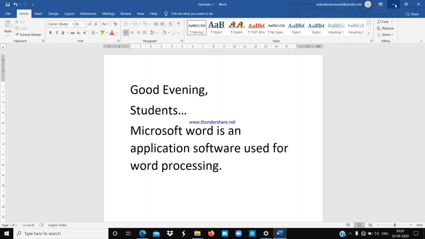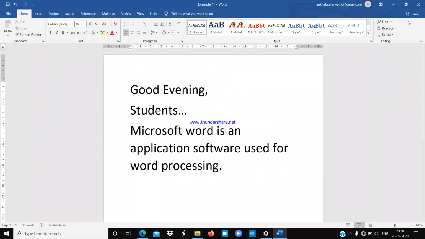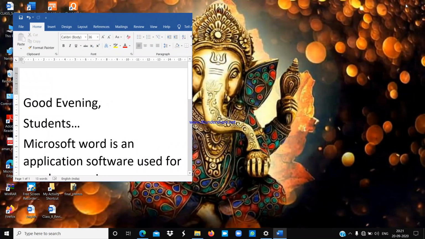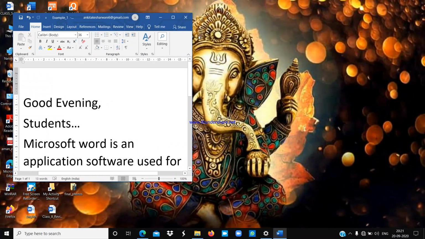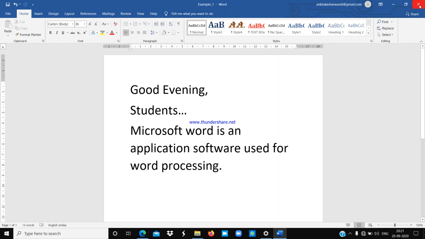Using this you can minimize your application. Using the maximize button, you can resize your file like this. And using this close button, you can close this Word document directly. Understood everyone?